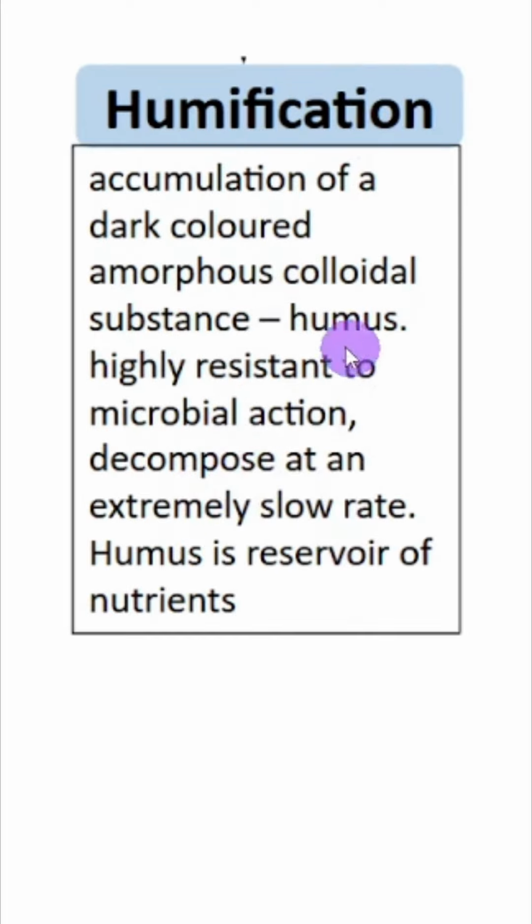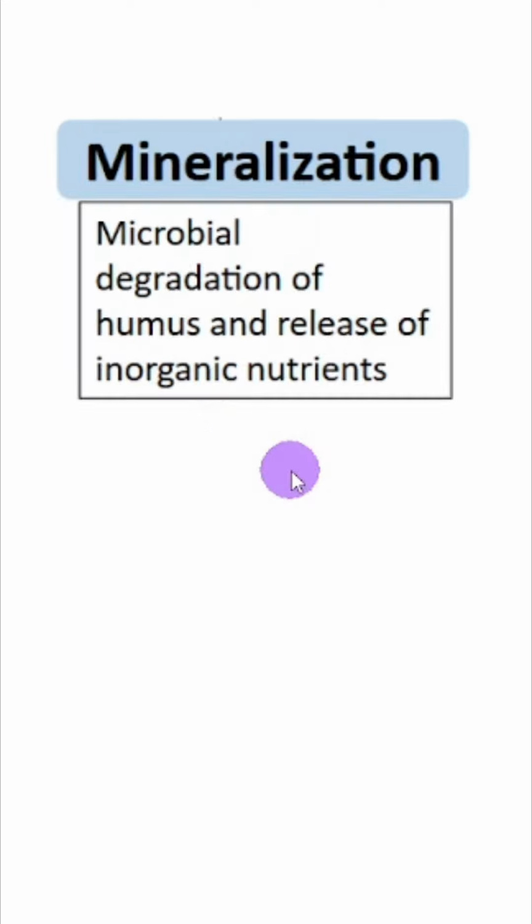Fourth aspect of decomposition is humification, formation of humus. Humus is dark colored amorphous colloidal substance. It is highly resistant to microbial action, slowly degrades, but it eventually degrades, and that process is called mineralization. Humus is finally degraded and the inorganic nutrients are released.